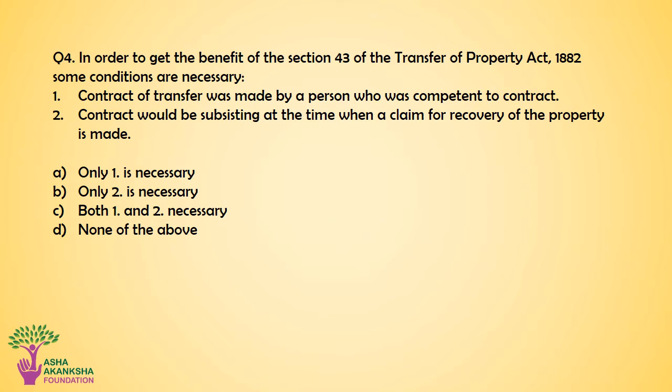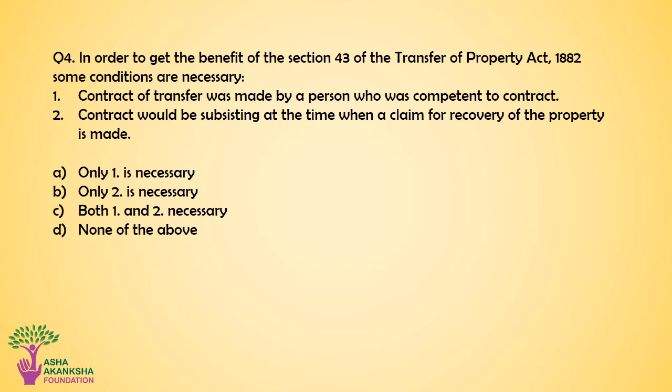Question number 4. In order to get the benefit of Section 43 of the Transfer of Property Act 1882, some conditions are necessary. Number 1. Contract of transfer was made by a person who was competent to contract. Number 2. Contract would be subsisting at the time when a claim for recovery of the property is made. Option A. Only condition 1 is necessary. Option B. Only condition 2 is necessary.